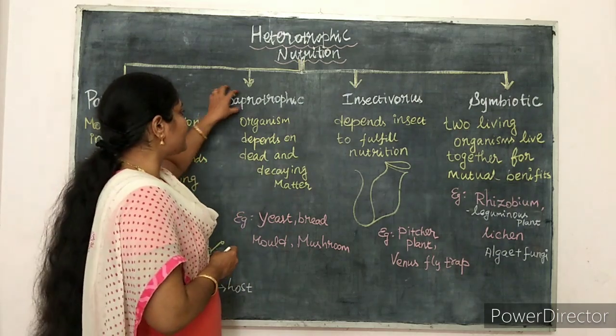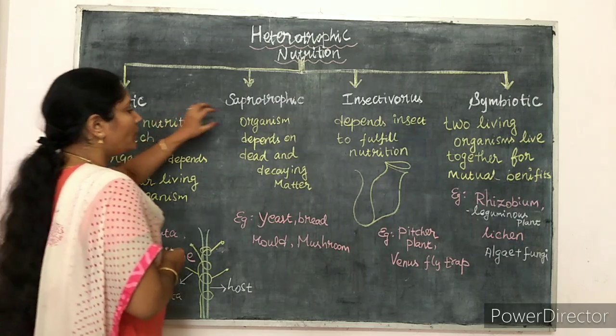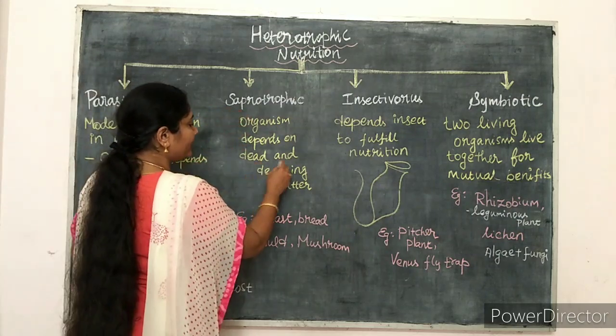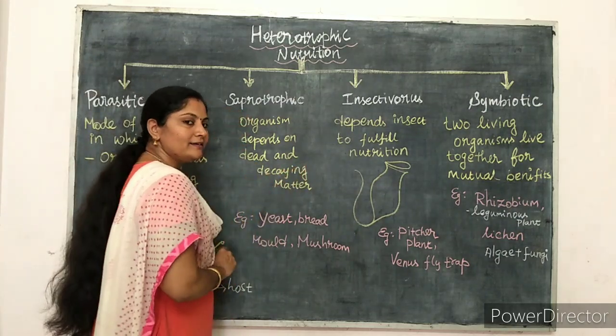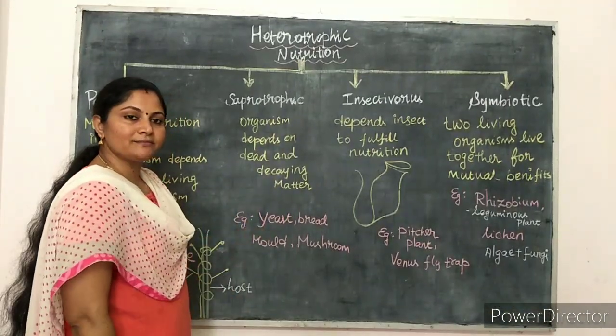So you must remember saprotrophic means the mode of nutrition in which the organism depends on dead and decaying matter. Remember the examples for that.